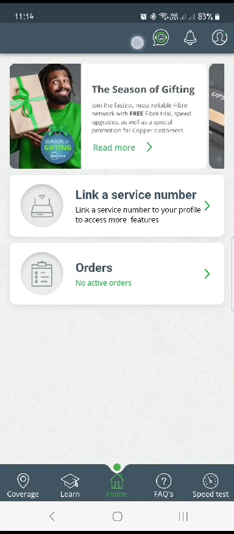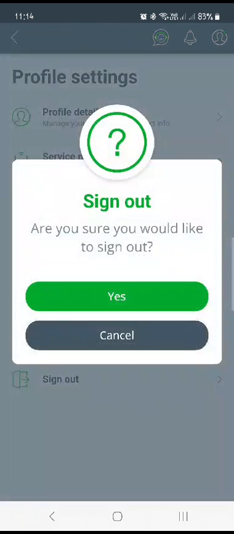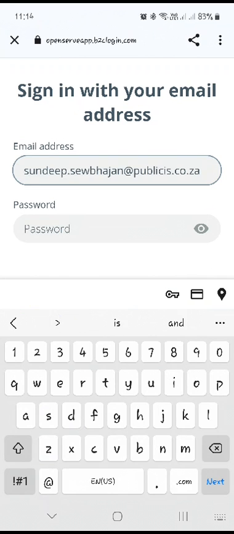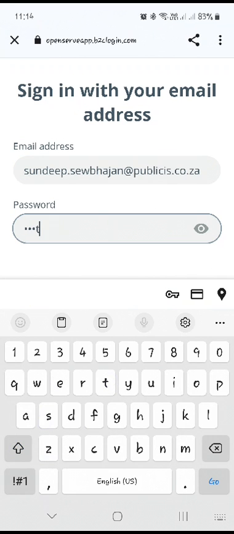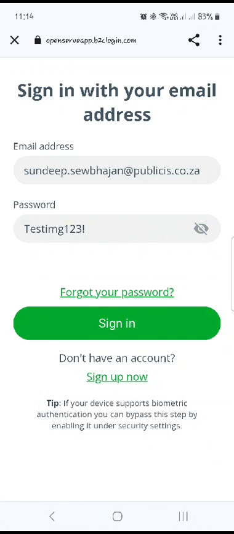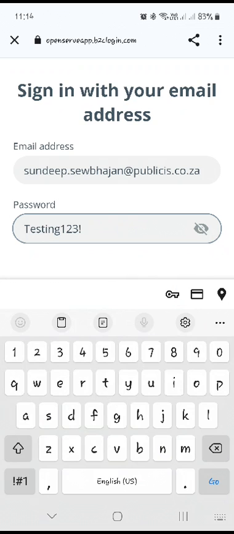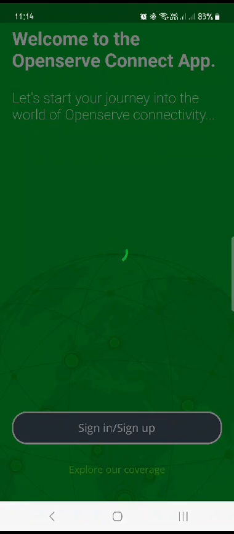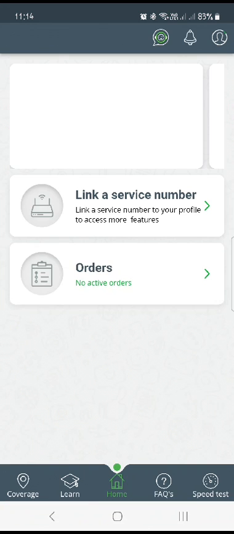If you are logged out, you sign in again with the same details that you created. So, testing, 1, 2, 3, sign in. Done. So this is the sheet you will see when you sign up, right?